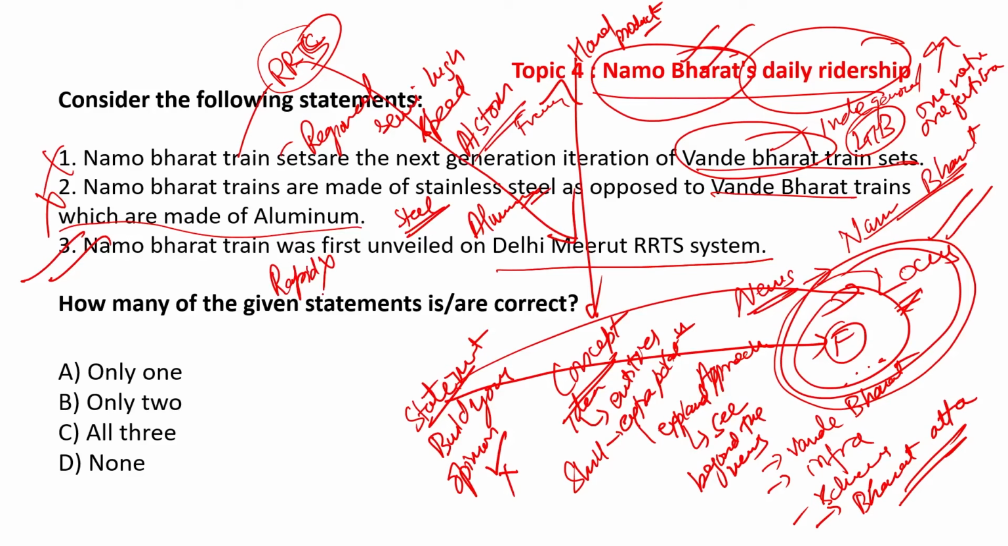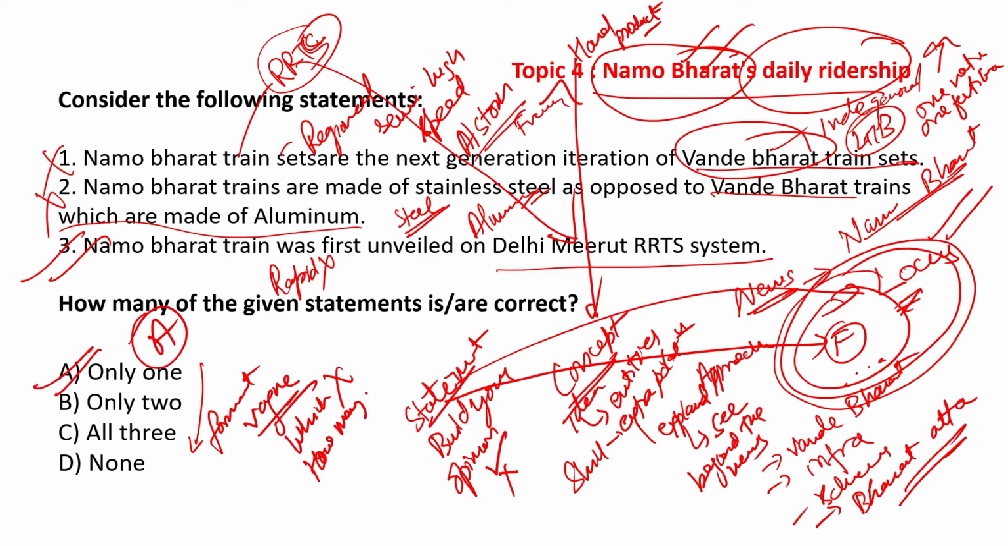It's called RapidX. So now if we look at the format, again it's a vague format, where it is not asked how many are correct. So if only the third one is correct, that means we have to mark option A. Always remember, read the options carefully. By mistake we can mark option C as well, just in a hurry. So avoid it. Option A is the correct answer.